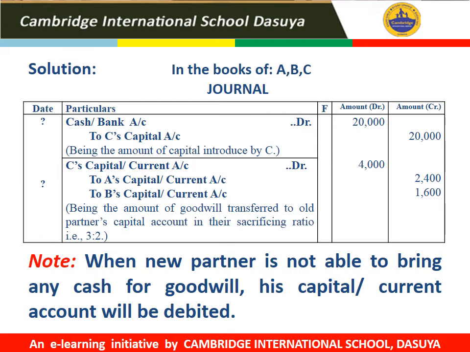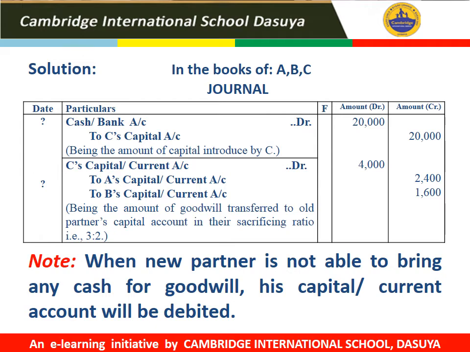Since C is not able to bring any amount for his goodwill, we will debit C's capital or current account, and the amount of premium, which is 4,000 in this question, will be transferred to sacrificing partners in their sacrificing